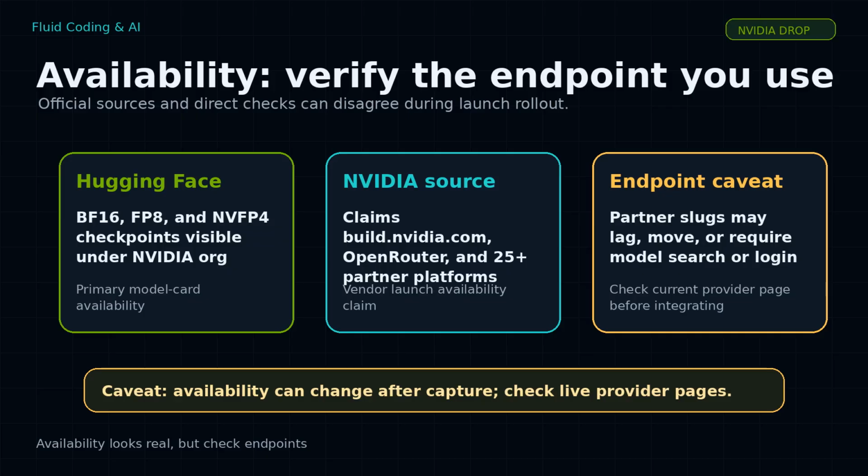Hugging Face already lists NVIDIA checkpoints, including BF16, FP8, and NVFP4 variants under the NVIDIA organization. The NVIDIA blog also mentions build.nvidia.com, OpenRouter, and more than 25 partner platforms. In my capture, the OpenRouter slug was not publicly available yet, and the direct build page path returned a not found page, so availability may roll out unevenly by endpoint.